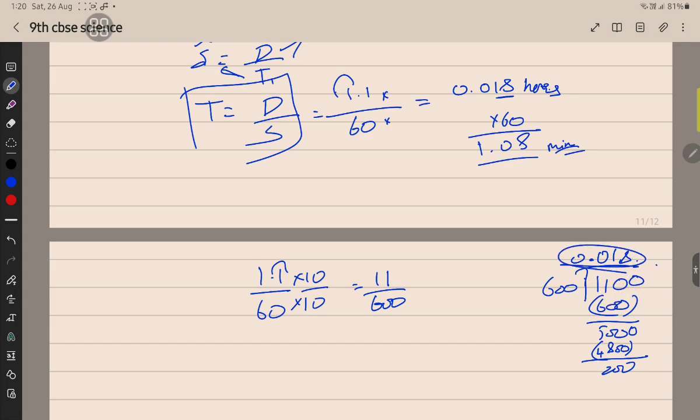So I got the answer 0.018. Like that only we should do this. Clear? It's simple maths, 4th standard maths. Of course you could have forgotten it, so use this trick and you can easily find the solution.